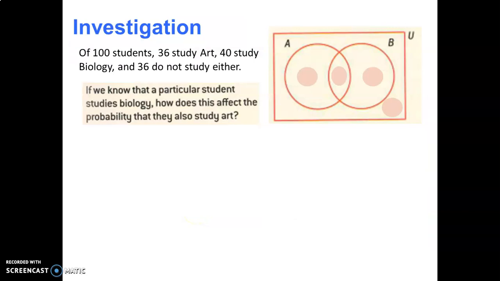Alright, so let's do an investigation. Prepare yourself in your notebook. You're going to try some things here and see what you can discover about probability. We have the situation of having 100 students, 36 of which study art, 40 study biology, and 36 do not study either. Let's begin by filling in this Venn diagram. Here will be art, here will be biology.